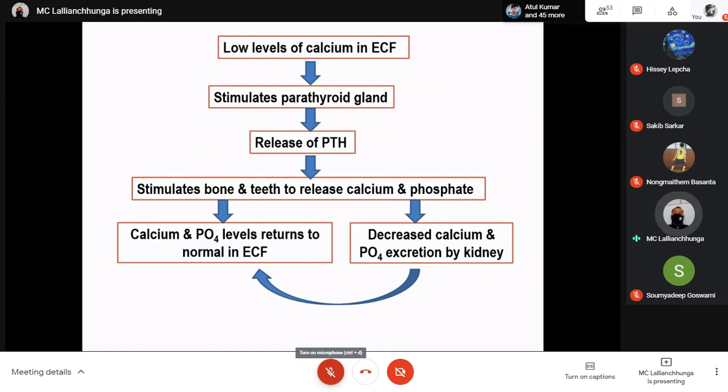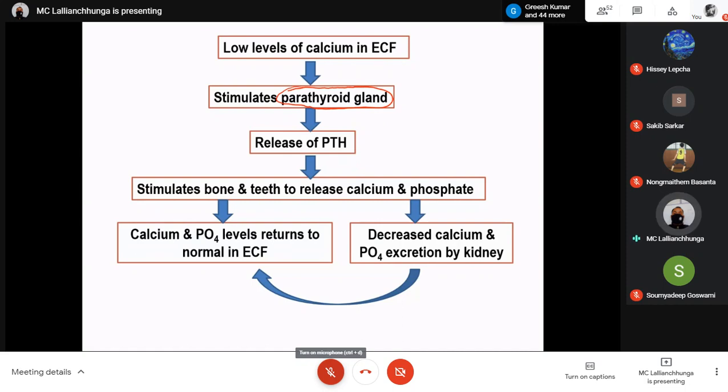Now let us see this flow chart. Suppose there is a low level of calcium in the extracellular fluid, so the concentration of calcium in the extracellular fluid goes down. What it will do is stimulate the parathyroid gland. The parathyroid gland is located in the neck region near the thyroid gland. Actually, this will be discussed in more detail when we talk about endocrinology, but here we'll just discuss in brief.